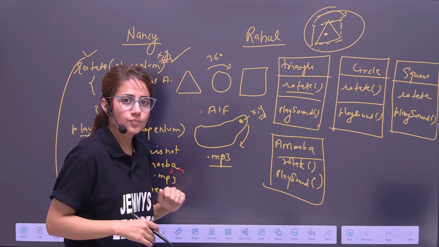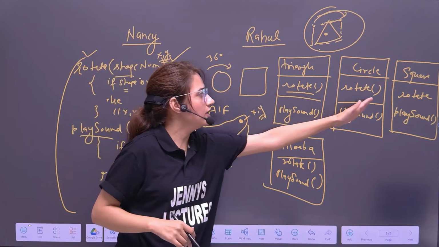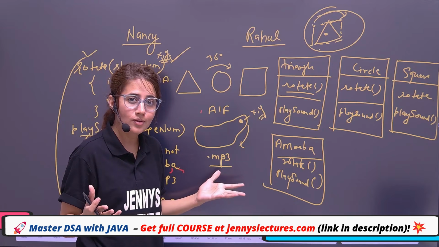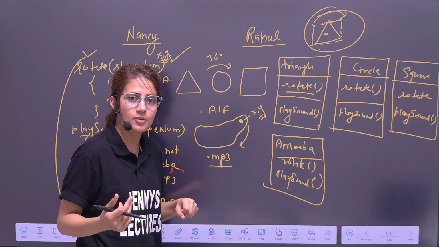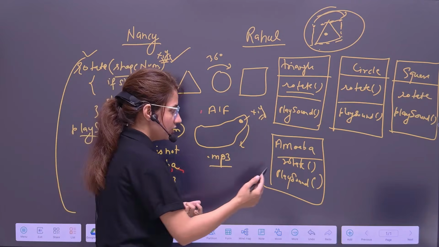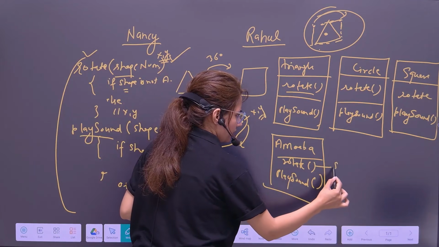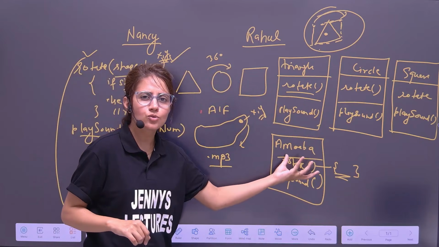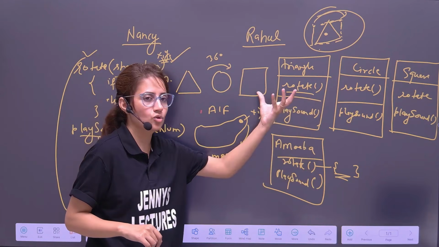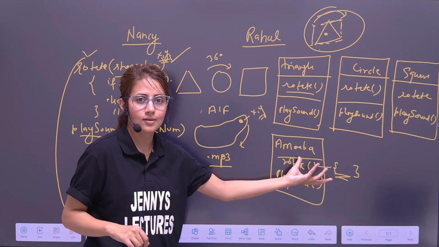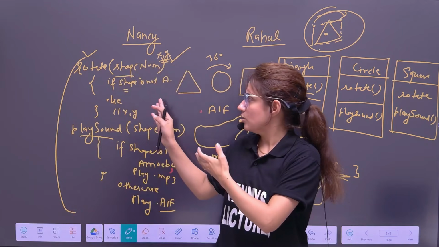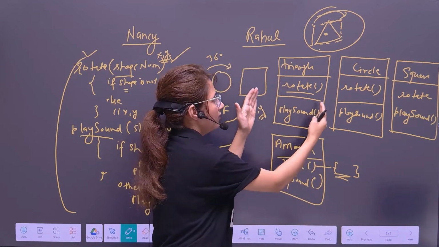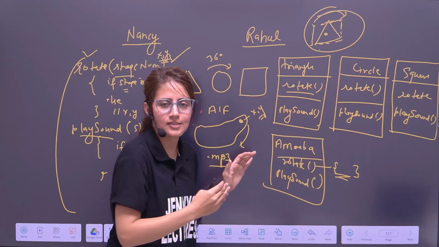What about Rahul? Does Rahul have to change anything in these already compiled and tested classes? No. He has to change only this class, the amoeba class. Just modify something in this rotate function, and that's it. See, it's so easy to change something when you are following this object oriented programming approach. Because everything is not just a bunch of lines of code mixed together. No, here we have written separate classes.